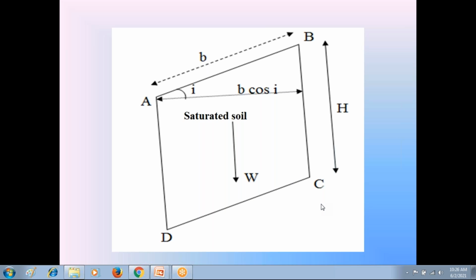Okay, please. Now coming to this infinite cohesive soil slope. Please switch off the mics. Coming to this discussion of infinite cohesive soil slope.